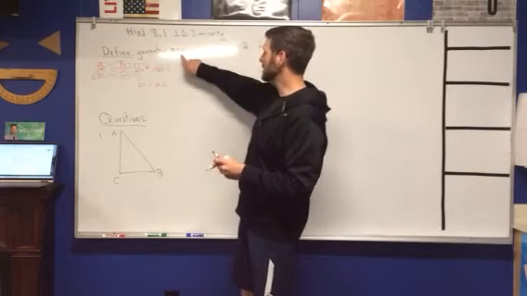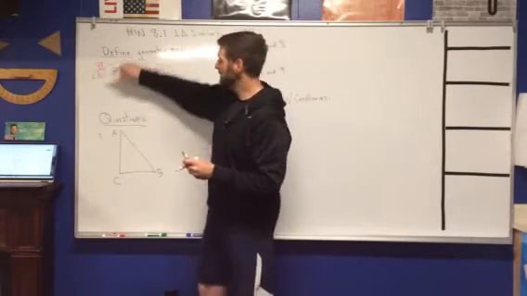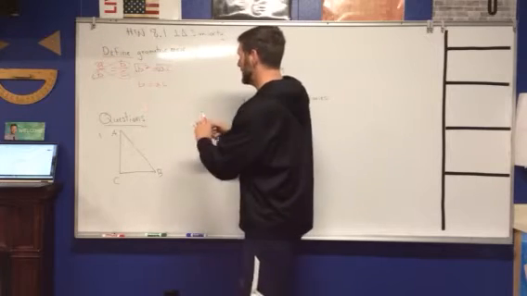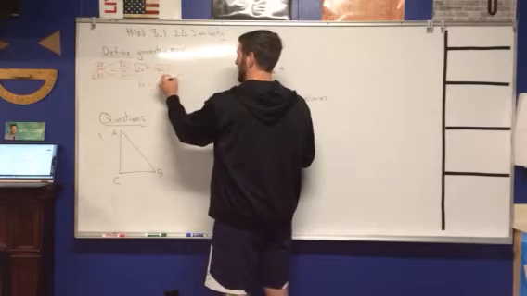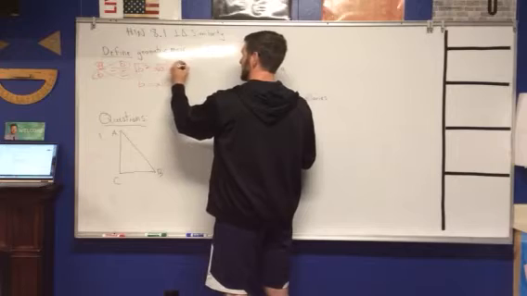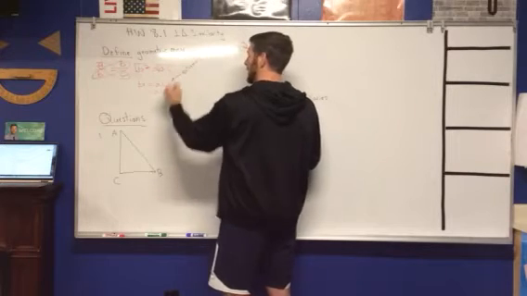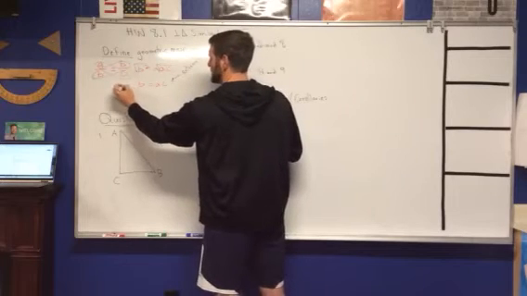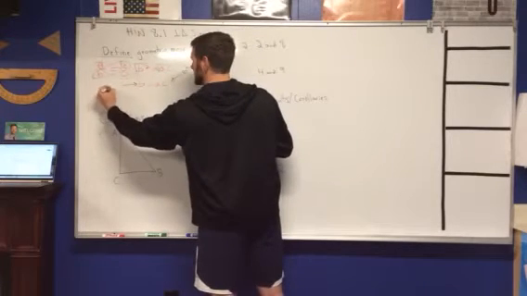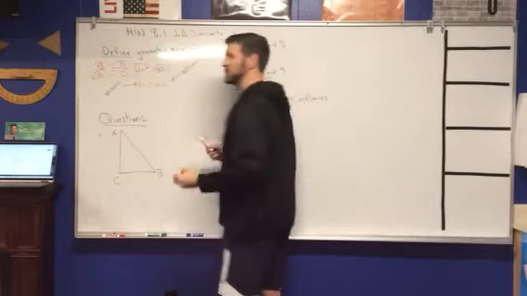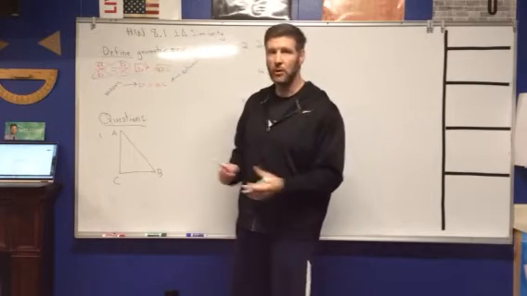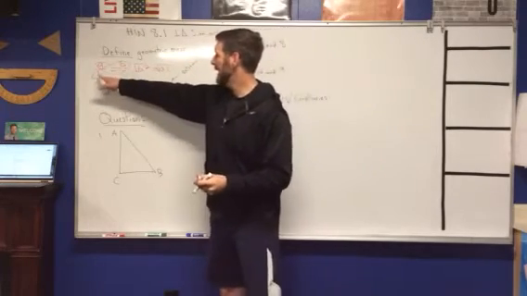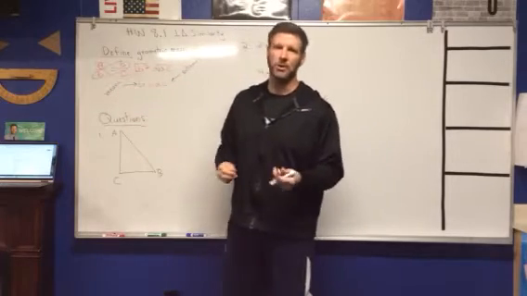Now, if you remember, in a proportion, the two outer numbers, A and C, are known as the extremes. And these two middle ones, which I use B for both, this is known as the means. And so all the geometric mean is, is a shortcut to solving a proportion quickly.